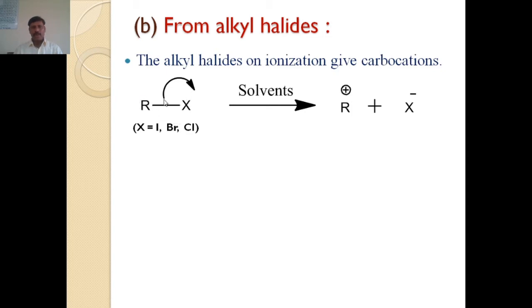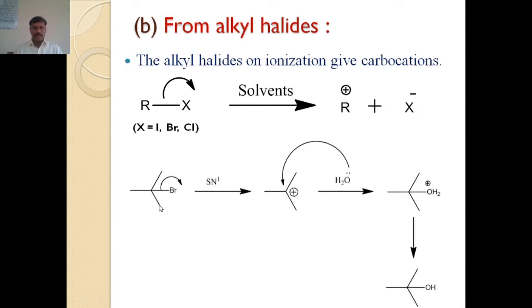After rupture of that bond, the halogen moves the bond pair of electrons towards itself, and a positive charge arises automatically on the alkyl group. Therefore, the generation of carbocation takes place when alkyl halide undergoes ionization.